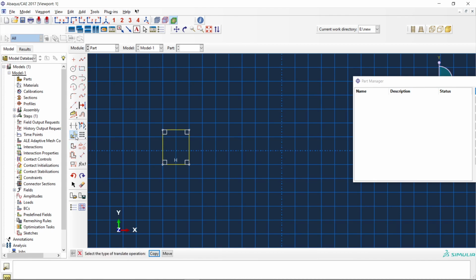You can move. This is for translate, meaning translation of the object. This is for rotation, scaling, and mirror. So how to move? Let's say we need to move the object. Select the entity and say done. You have selected, say, this point, and you need to make it 0 comma 0 or origin. Either you can type it or directly select this via cursor. So this has translated.